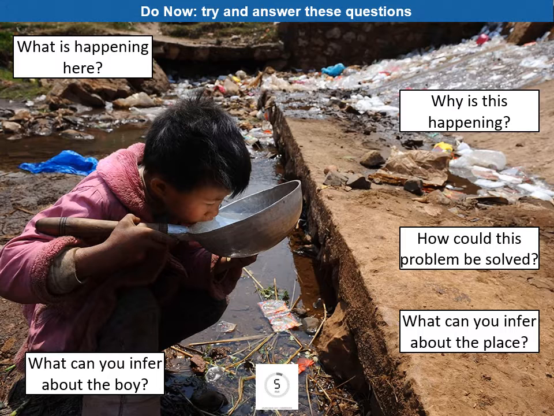There are 5 questions around the outside, and in 5 minutes, could you jot down an answer to as many of those as you can? Be as detailed as you can. Don't just write single word answers. Try to really burrow into getting as much information out of this one photograph as you can. Pause the video now.